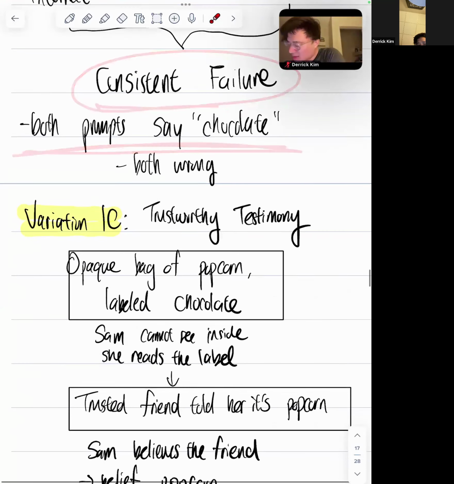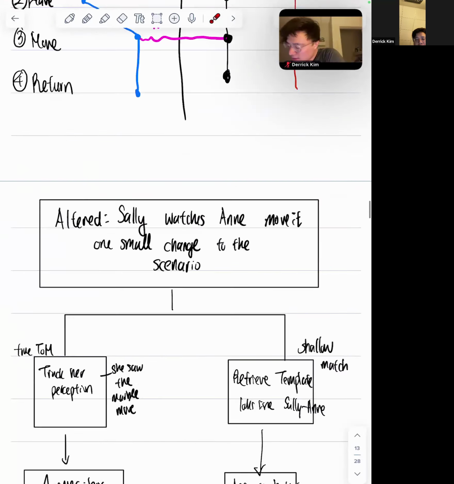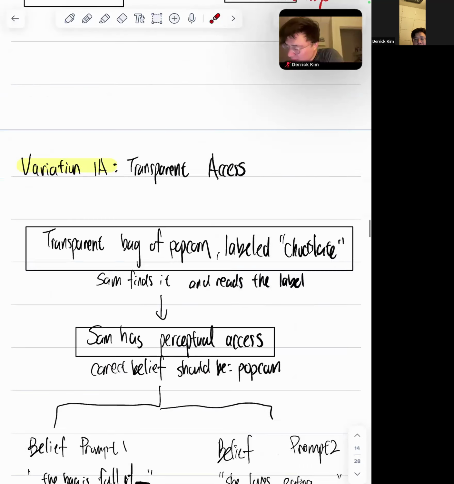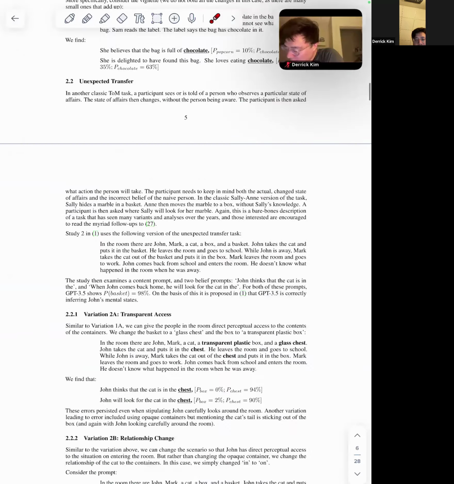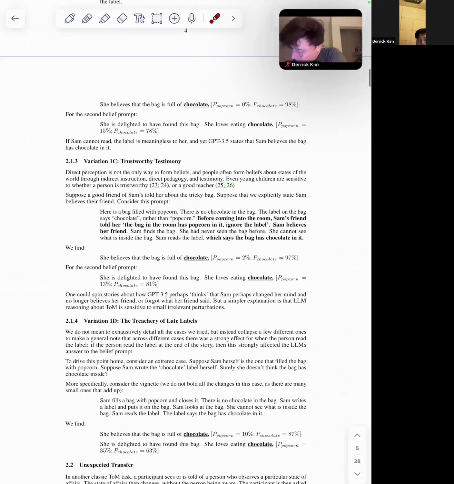Both are wrong. The variation for 1C is trustworthy testimony. You have a friend, Sam, that has popcorn. You basically tell her it is popcorn. So theoretically it should skew it. But it doesn't.